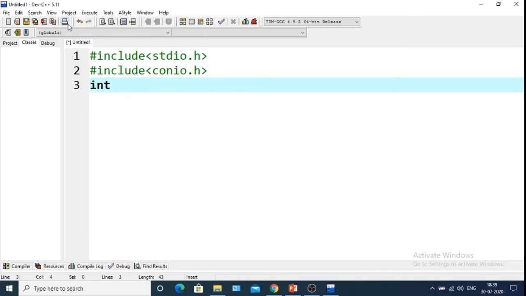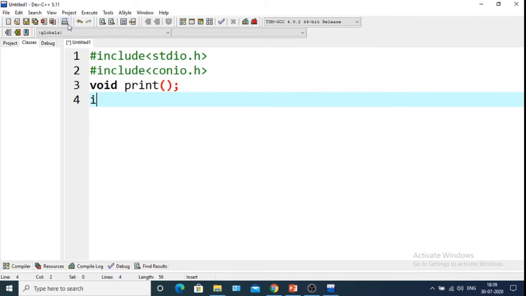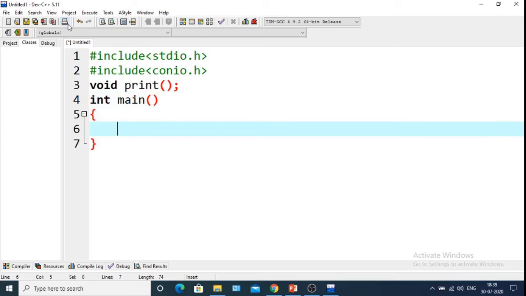Before using the main function, I want to declare the function name. So this is the main function.